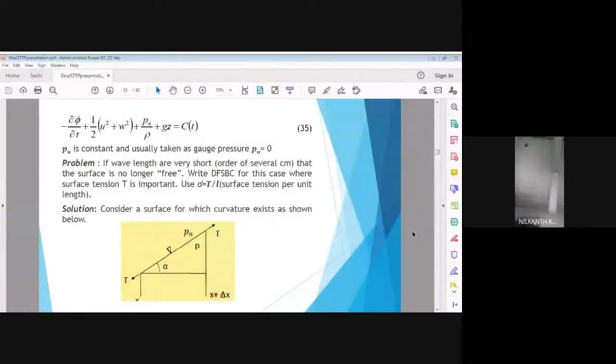So this dynamic boundary condition tells us that the force due to pressure, the force due to velocity potential, and the force due to Z are balanced by the surface tension force at the ocean surface. Next slide, please.